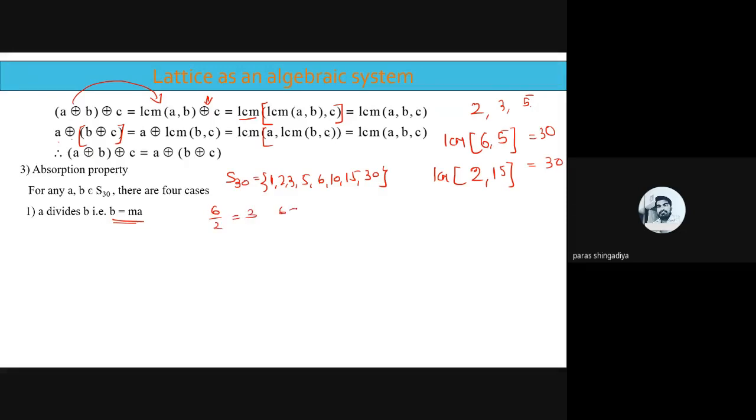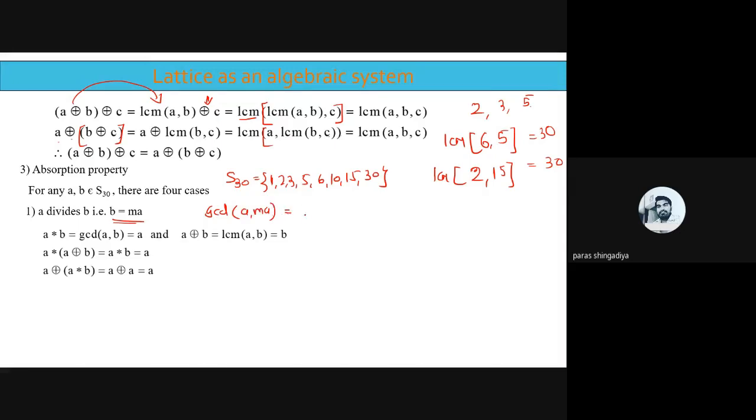Okay, and 6 can be written as 3 into 2. That means B is equal to MA. So for the B is equal to MA case, for the first case, A star B, that is GCD of A comma B, means B is equal to MA. So GCD of A comma MA, the greatest common divisor here is A itself. So GCD of A, B is equal to A.